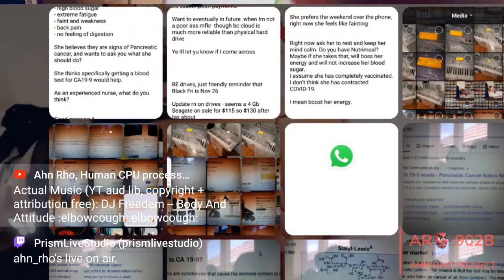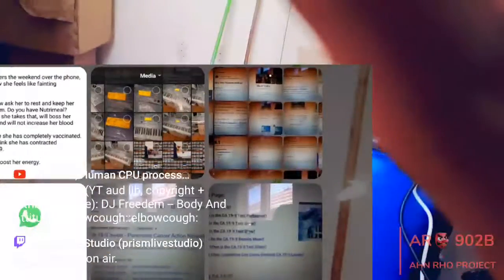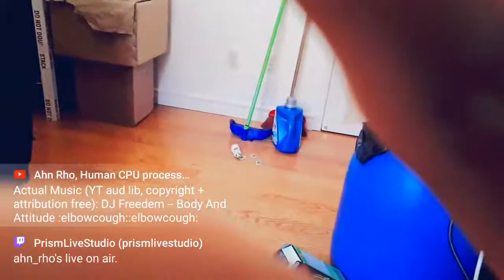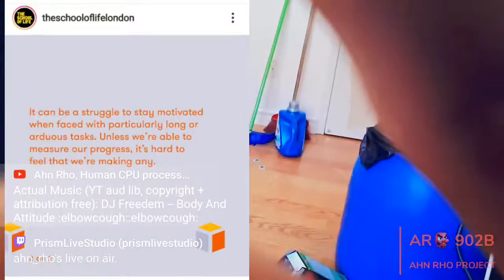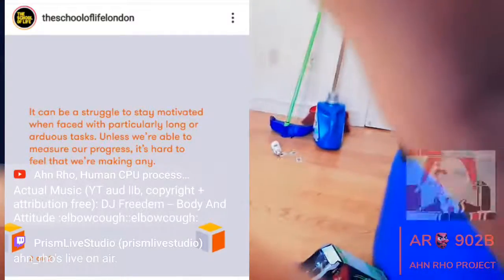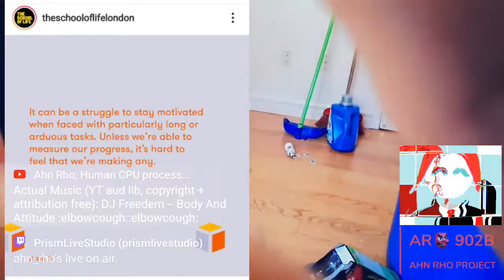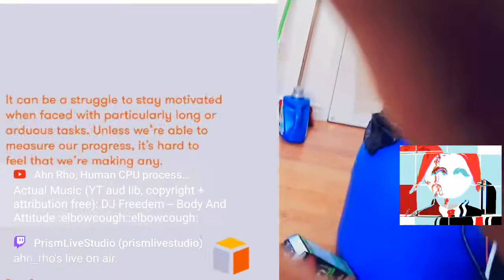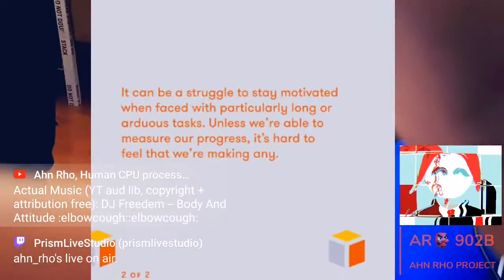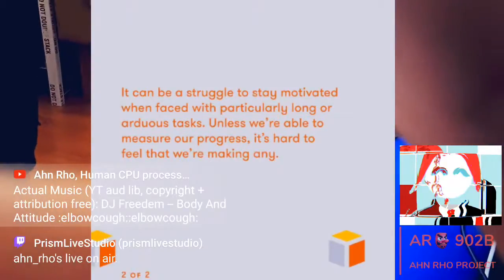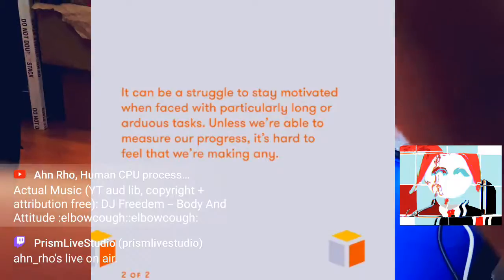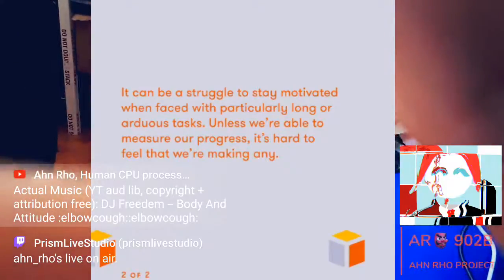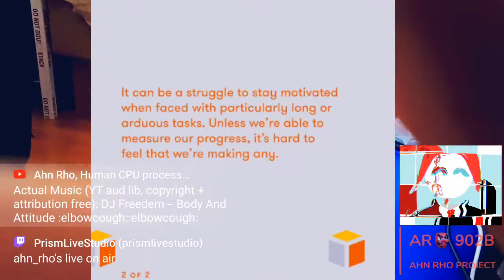So let's cover everything. It's 4 minutes in. 5 minutes in is ridiculous. We have a whole bunch to cover. Let's start off somewhere. School of Life London. Philosophy, like I said. Not my stuff. It can be a struggle to stay motivated when faced with particularly long or arduous tasks unless we're able to measure our progress, hard to feel that we're making any. School of Life London, again, now I stopped checking on Instagram. But of course, philosophy is both the figurative mother and father in the majority of my life.